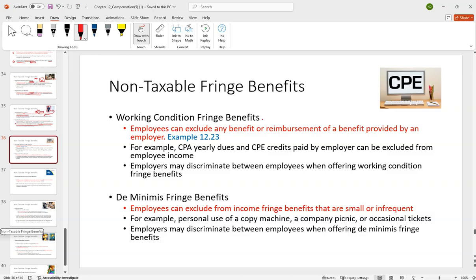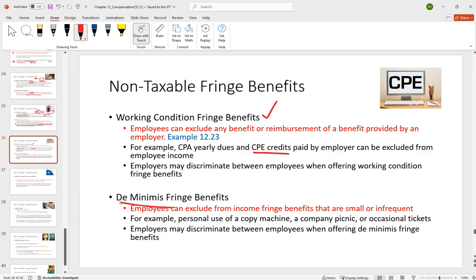All right, next one are working condition fringe benefits. You can exclude any benefit or reimbursement of a benefit provided by an employer. A typical thing you might see, CPE credits. Once you get your CPA license, you have to do roughly 40 hours a year of continuing ed, and get CPE credits for that and pay an annual fee. If your employer pays that for you, that's a working condition fringe benefit. You don't have to include that in income.